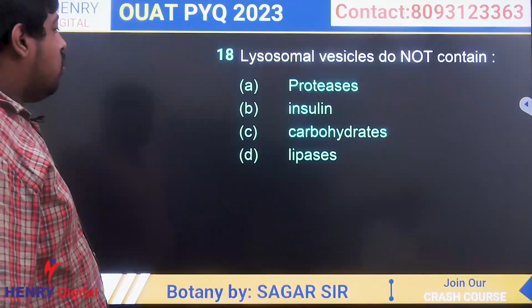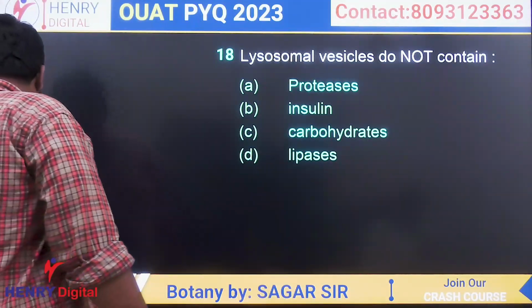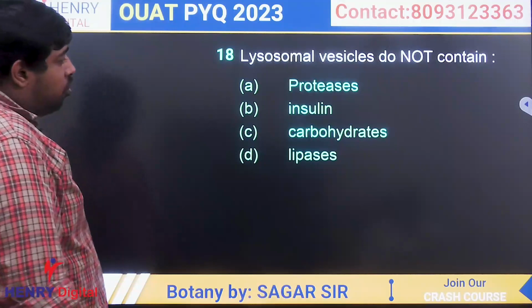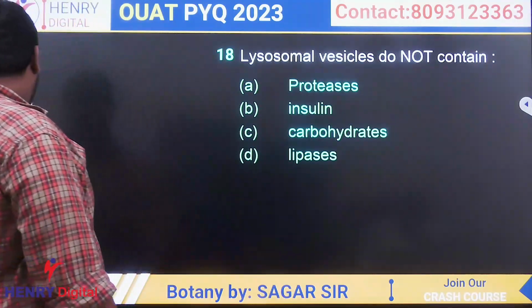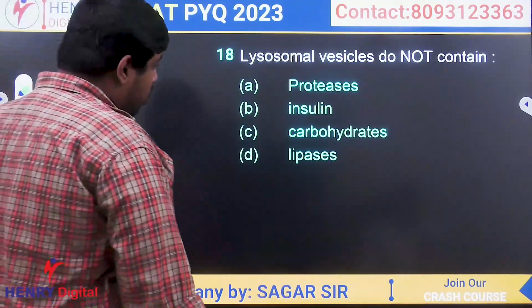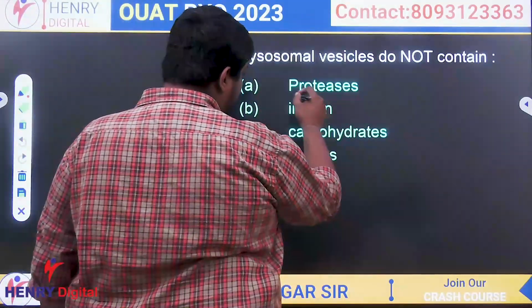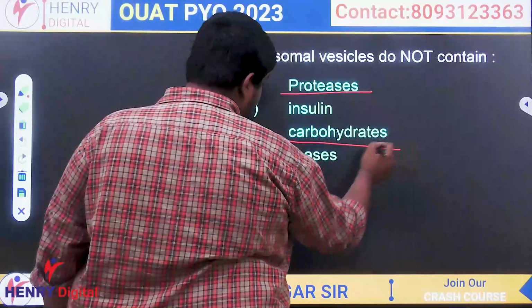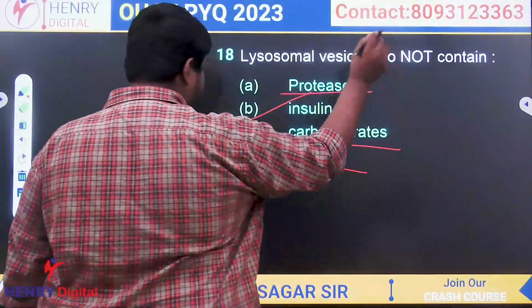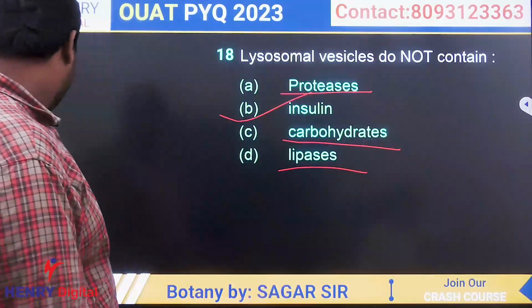Lysosomal vesicles do not contain... Lysosome is a single membrane-bound structure which normally contains hydrolytic enzymes. There are three hydrolytic enzymes in these options: one is protease, another is carbohydrase, and another is lipase. So the answer will be insulin. Clear?